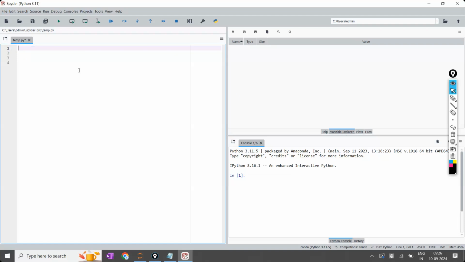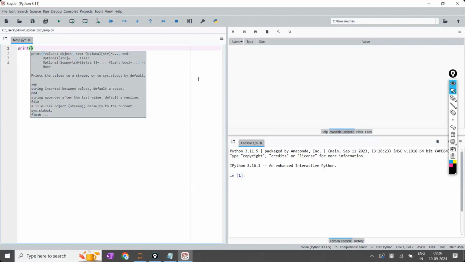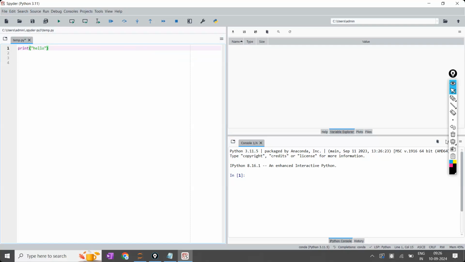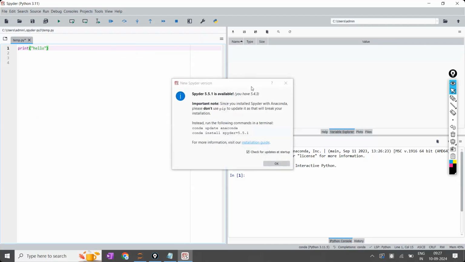Now, coming to the point, this is an IDE, one of the IDEs called Spyder. It is an integrated development environment. Here I'm going to execute some Python code. This is an environment.